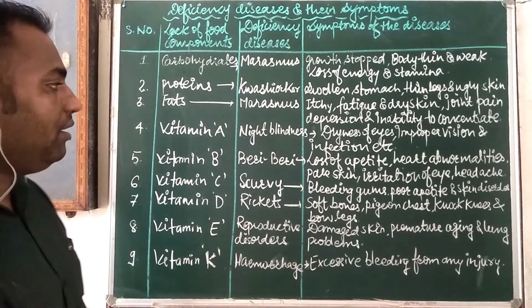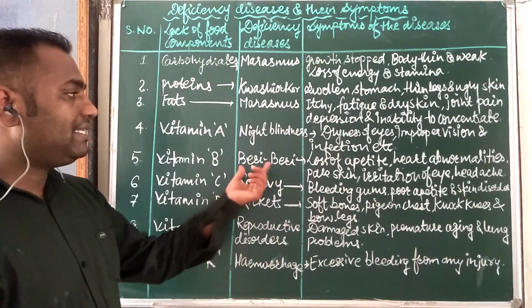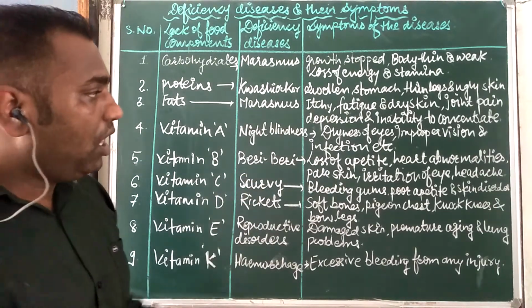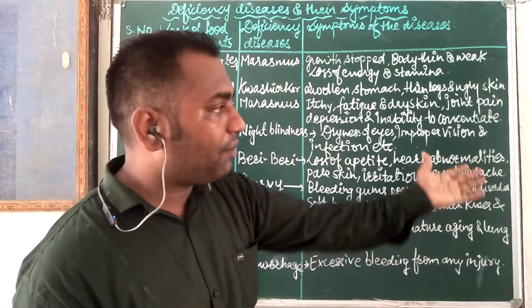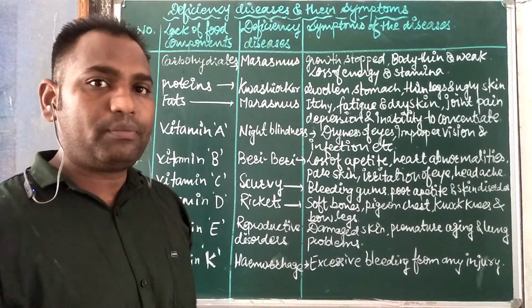Next is vitamin B. The disease name is beriberi. Symptoms are loss of appetite, indigestion, and heart abnormalities. The heart is not working properly.